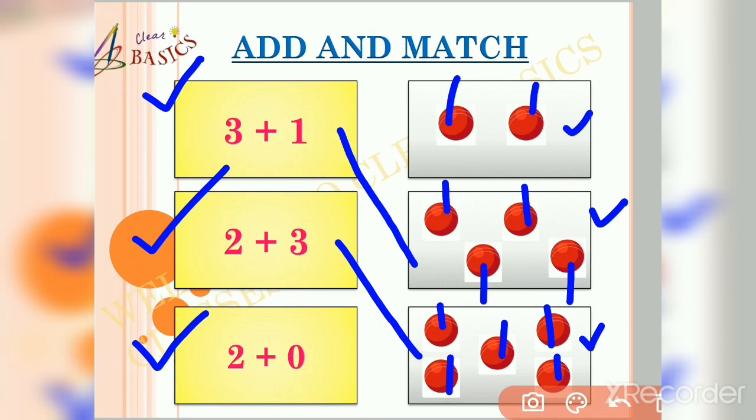Now friends, let me see which object matches the figure 2. In the first box, you can see there are only 2 balls. So friends, now let us match the correct figures. Friends, I hope this is clear to you now.